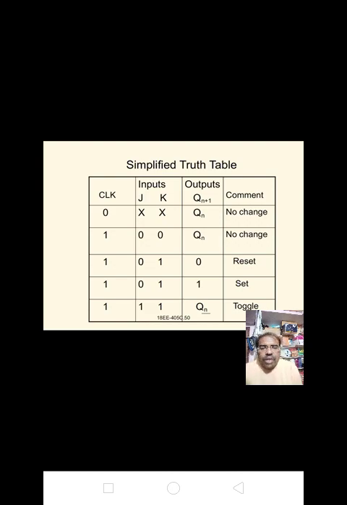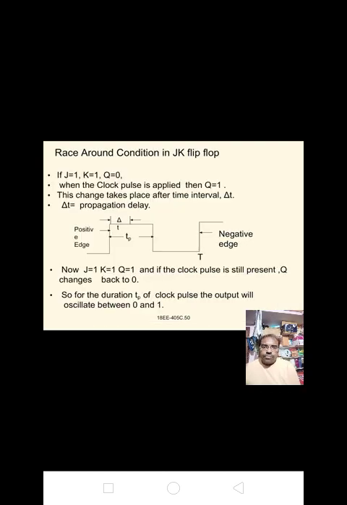If the input is 1 0, here is a small mistake. Here the clock input is 1, inputs are 1 0, output is 1, it is the set condition. If the clock input is equal to 1 and inputs are 1 1, the output is Qn bar, that is the toggle condition.